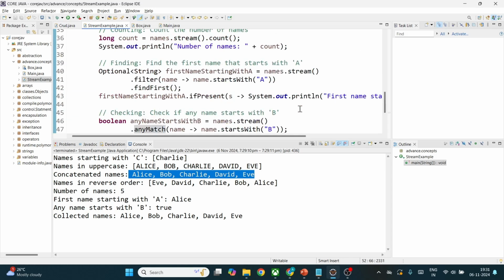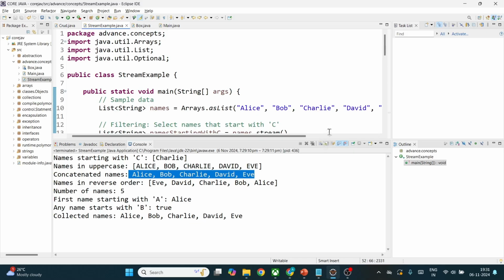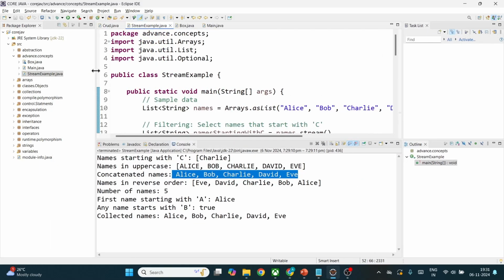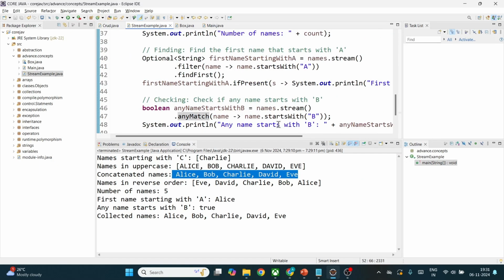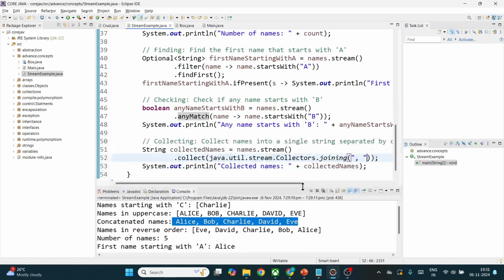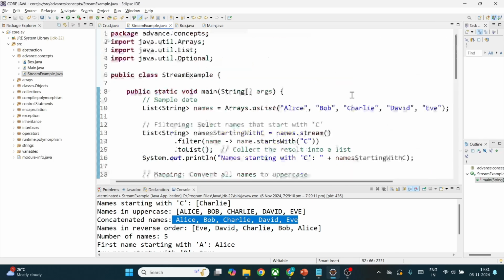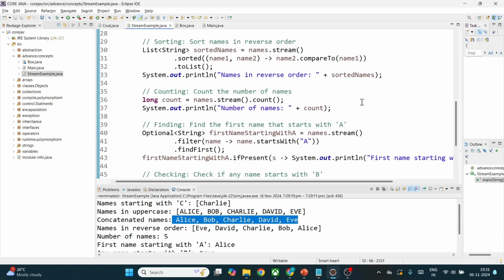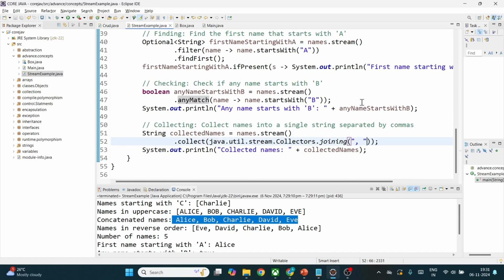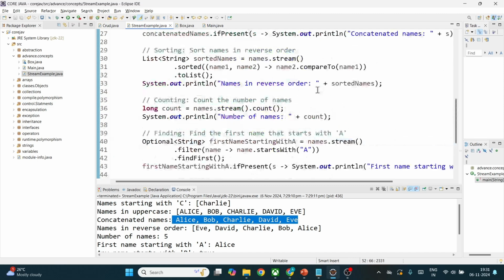I think that's all, guys. I think I covered the advanced concepts which are by far enough for our full stack course. If you guys require videos on file handling and multithreading, please do comment down below. I think in this particular course it's not required. In terms of academics, if it is required for you guys, obviously I will make a video on that. No issues from my side.